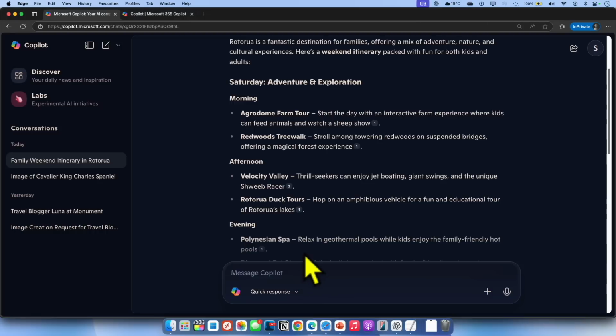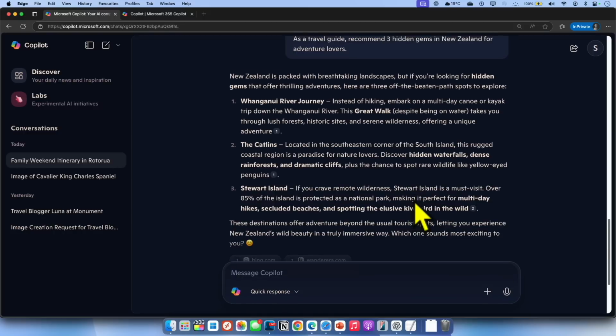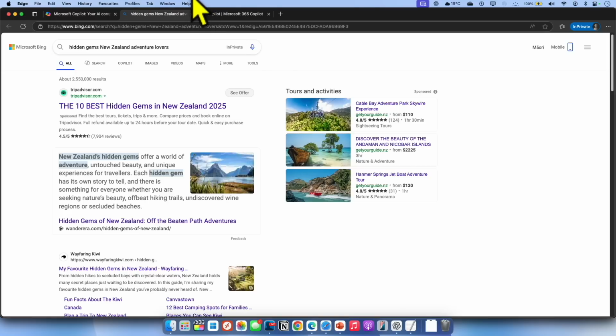output. So I'm going to ask the question here in this window. As a travel guide, recommend 3 hidden gems in New Zealand for adventure lovers. All right, so now the output is pretty much straight to the point. It tells us that we have certain breathtaking landscapes and hidden gems in New Zealand, which I totally agree with 100%. And it recommends 3 places, and you have these citations or reference links here.